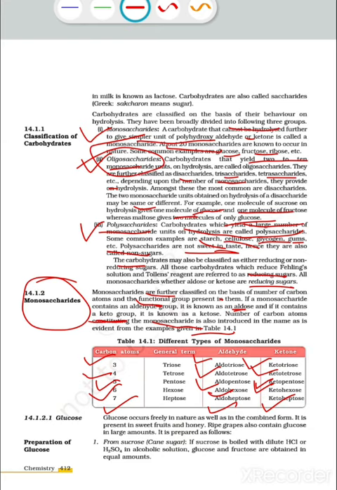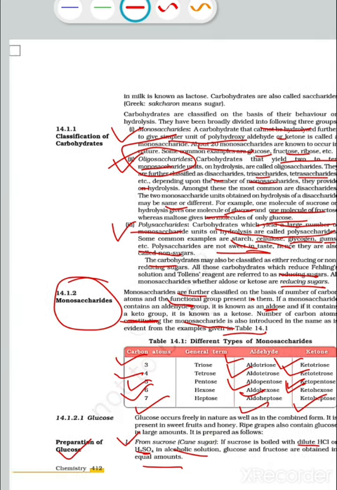So we are going to study first the preparation of glucose. Here are the two preparations of glucose. One is from sucrose, that means from cane sugar, and another one is from starch. So first, from cane sugar. If sucrose is boiled with dilute hydrochloric acid or sulfuric acid in alcoholic solution, glucose and fructose are obtained in equal amounts.